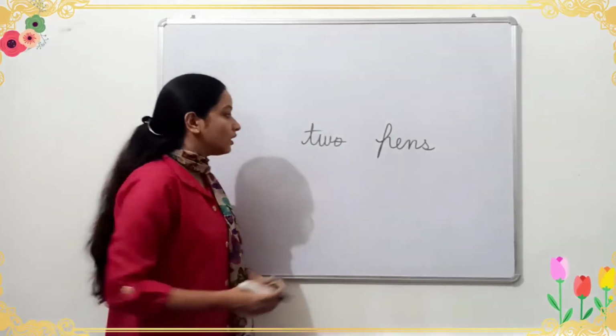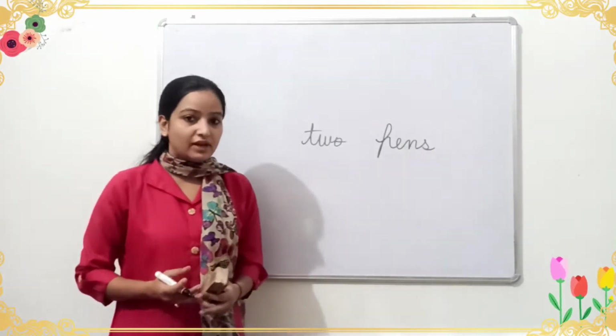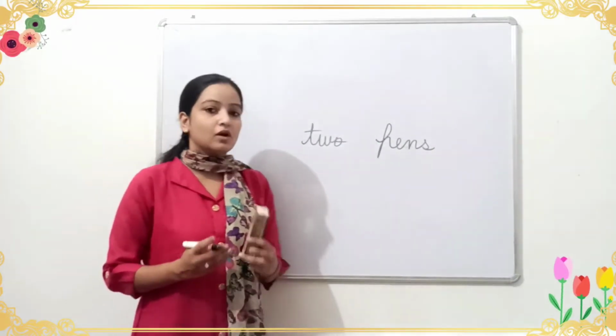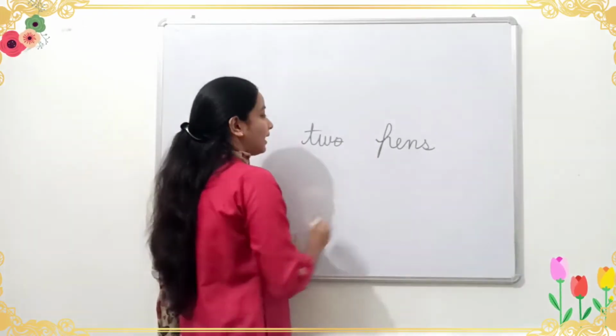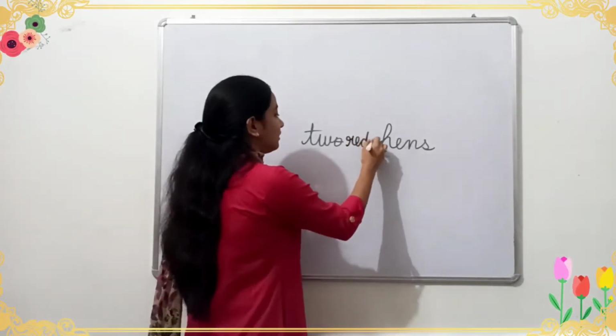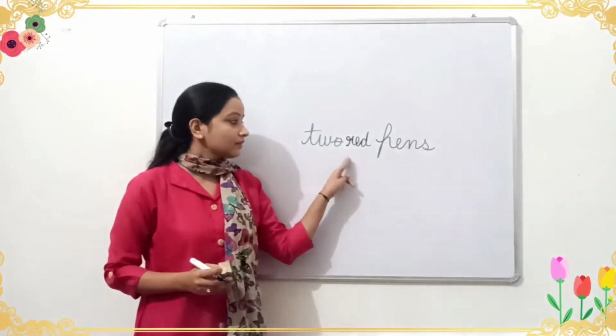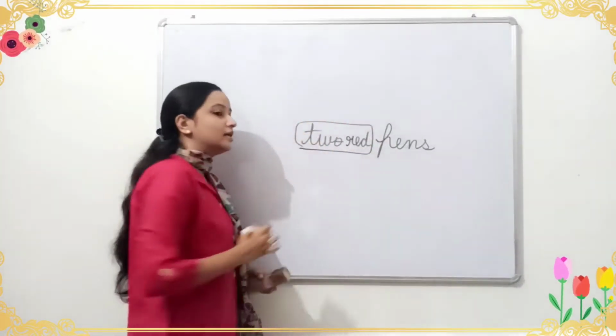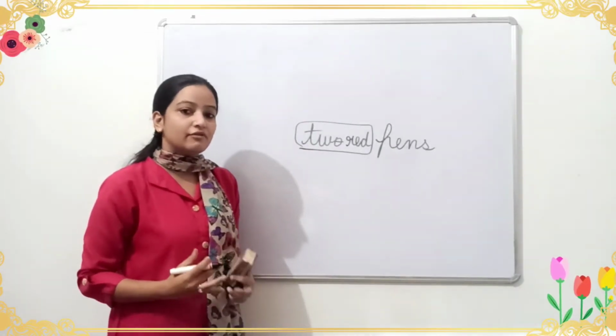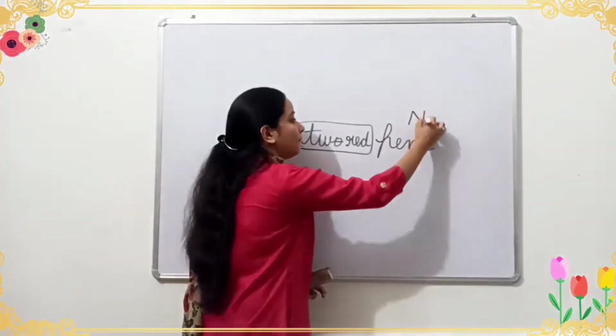This time when I found that the pens were not of the red color, I sent him back and told him to bring red pens. So see, these two words are giving us additional information about the noun pen.